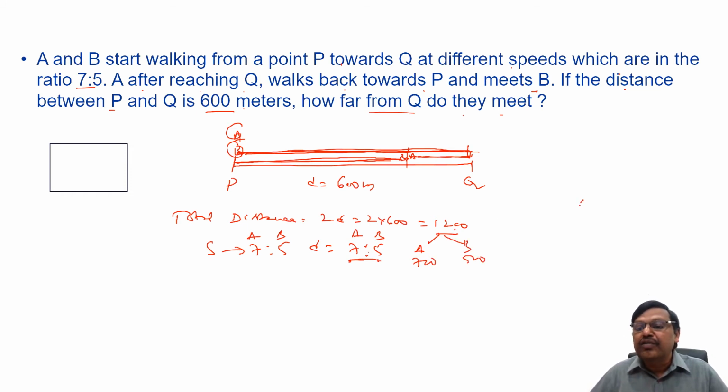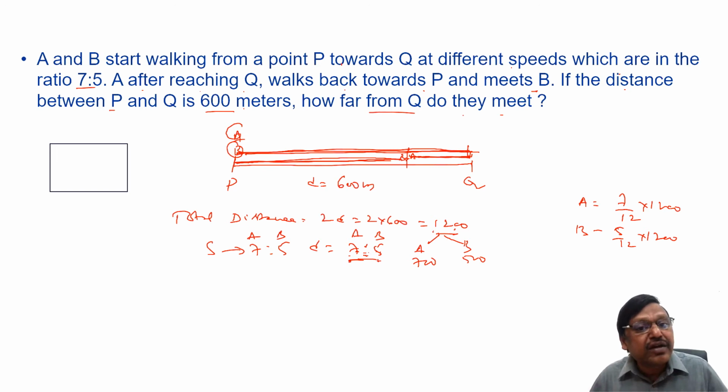You don't have to write the distance traveled by A as 7 by 12 into 1200. That is a time consuming approach. Likewise B traveled 5 by 12 into 1200. You don't have to do it like that. You can calculate: 7 plus 5, 12 parts. 12 parts is 1200, so 1 part is 100. 7 parts is 700. 5 parts is 500.